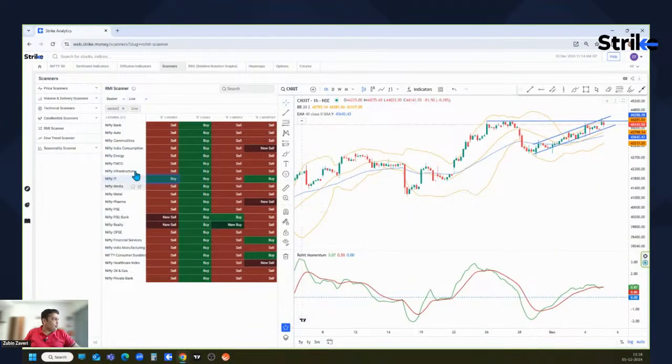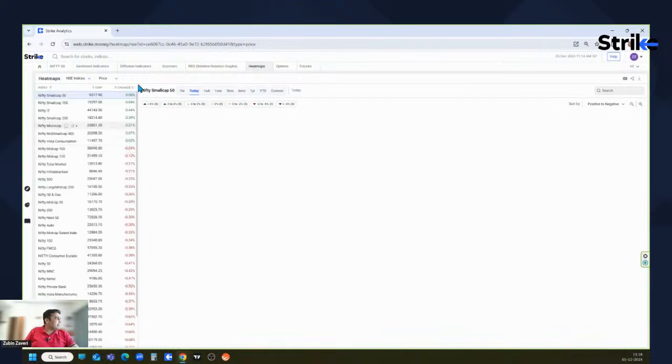Now, let's also look at some mid cap and small cap counters in the heat maps this time. All right.